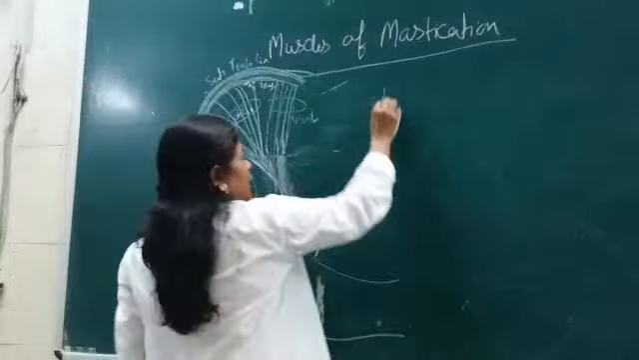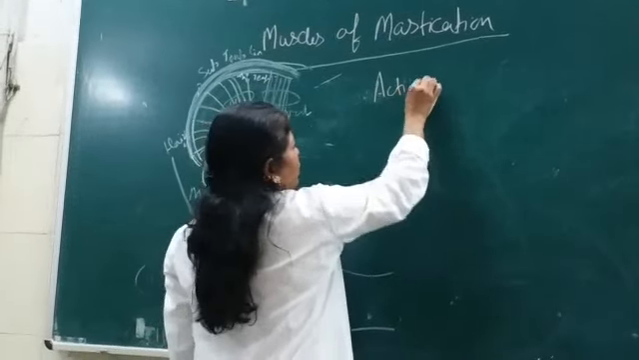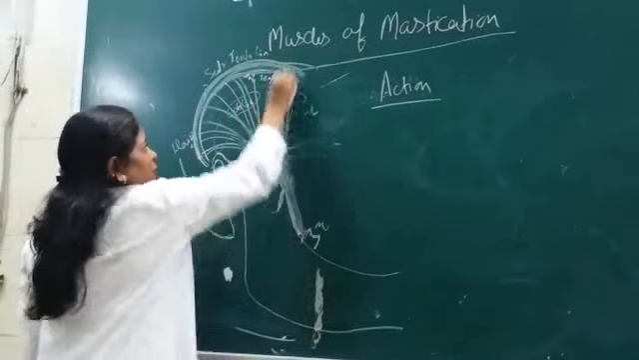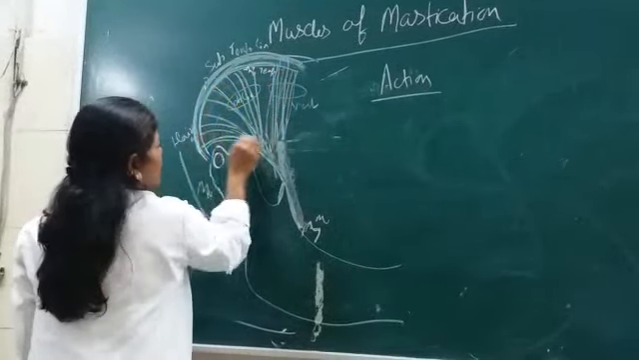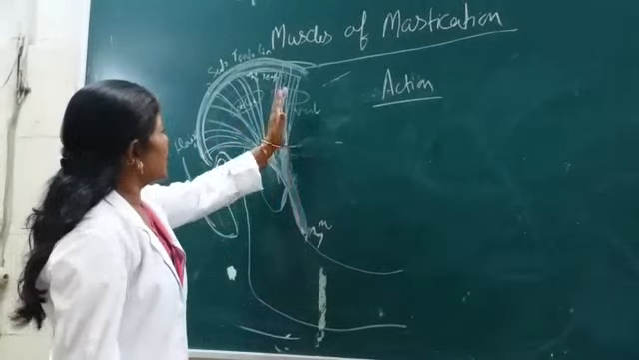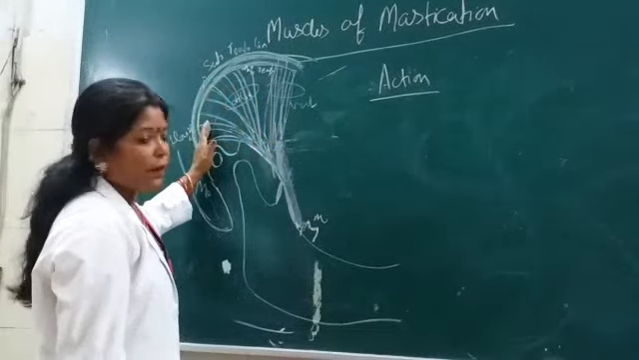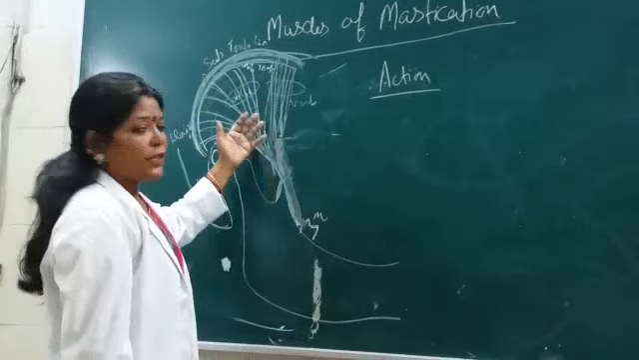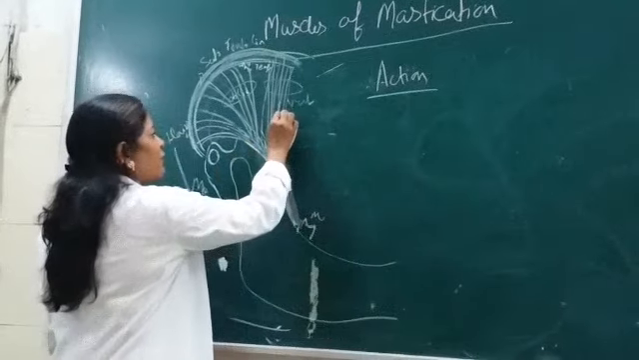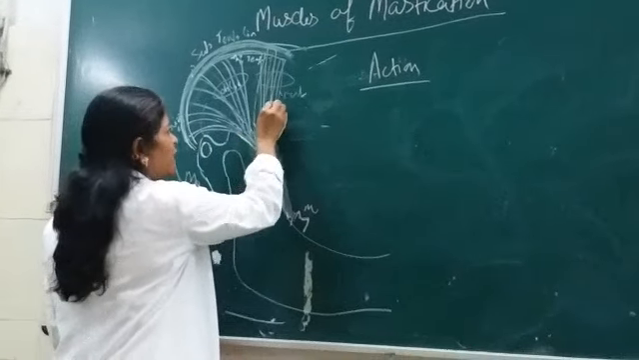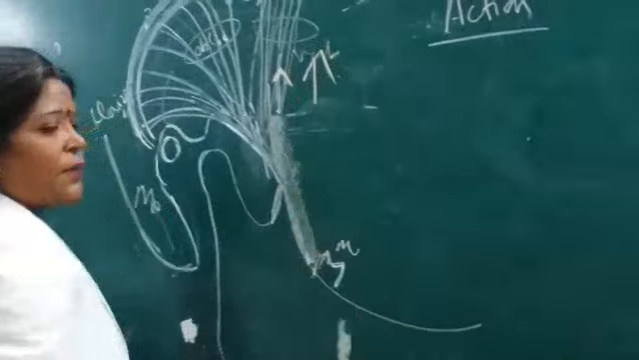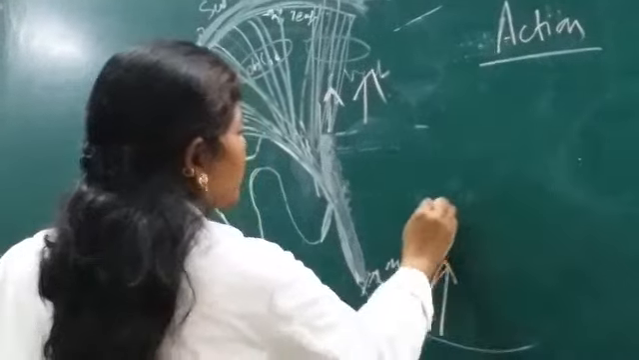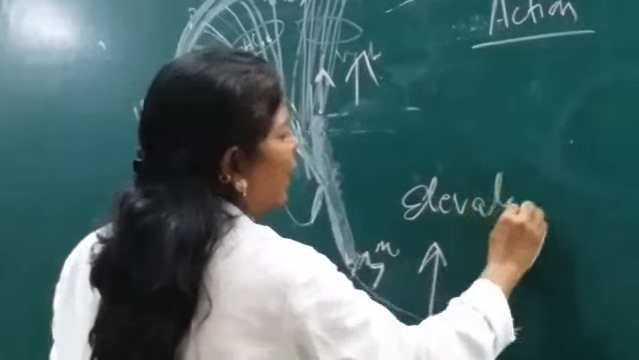With the action here then, the action of this temporalis muscle. This is the vertical fibers here, this is the oblique, and this is the horizontal fibers. You can say anterior, middle and the posterior fibers. Now the action of these fibers, depending upon its direction, would be different. When the vertical fibers contract, what will it do? It will elevate the mandible.